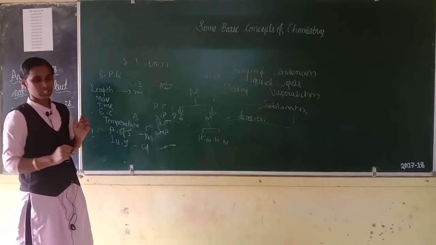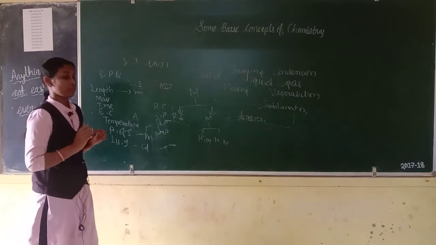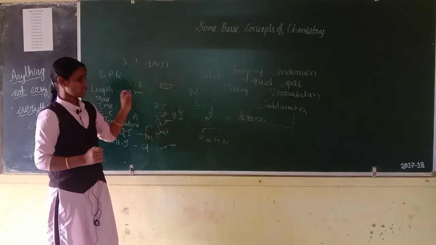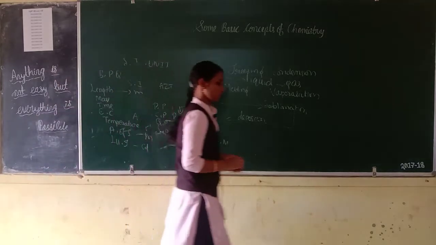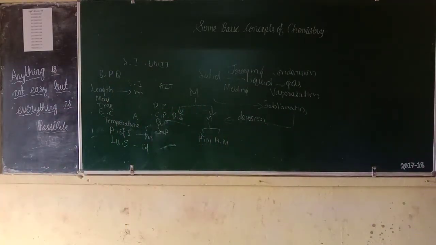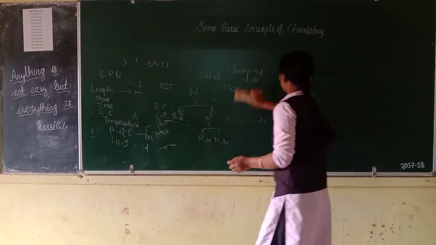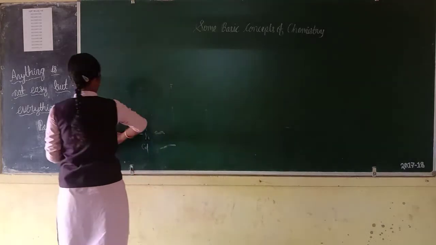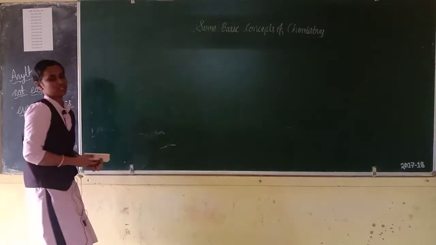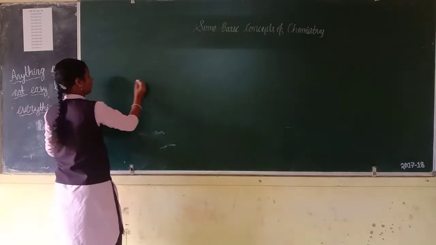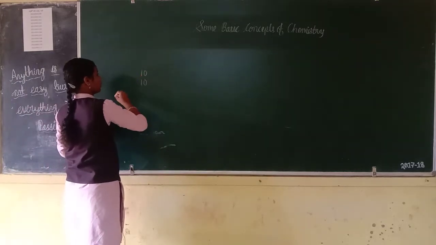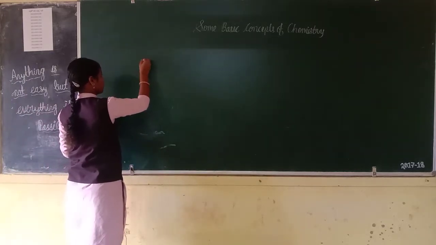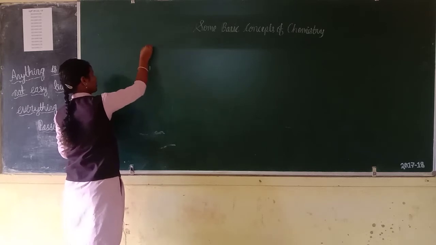Let us move on to the next concept, that is prefix. Prefix used in a SI system. Pre means before.